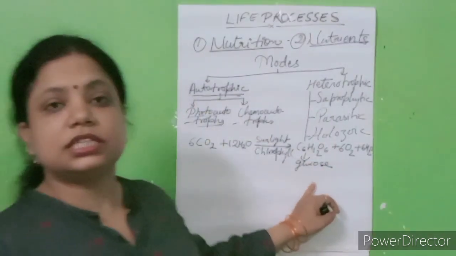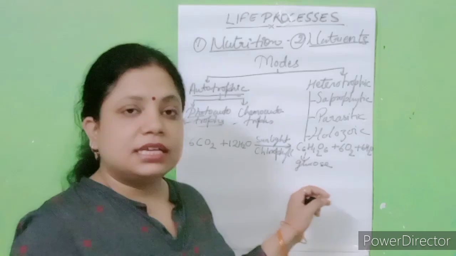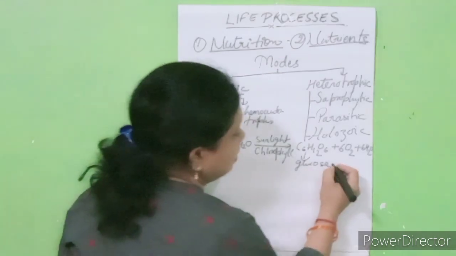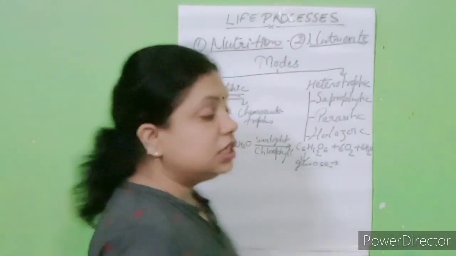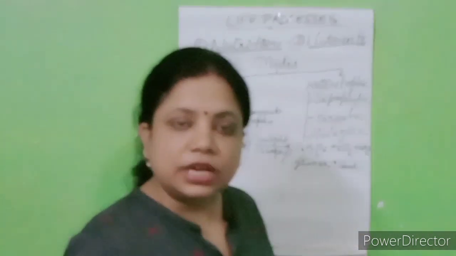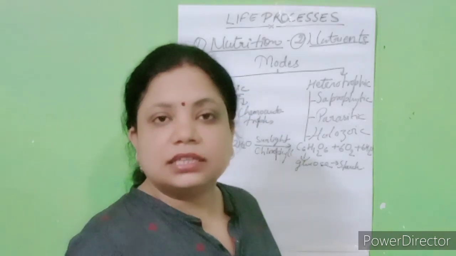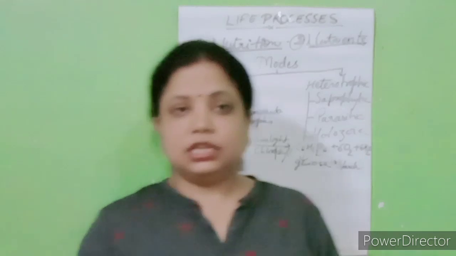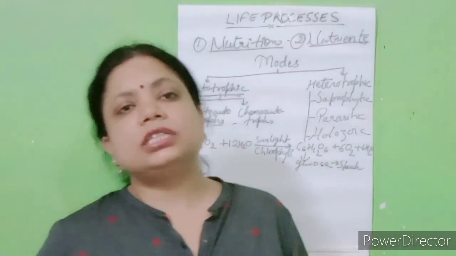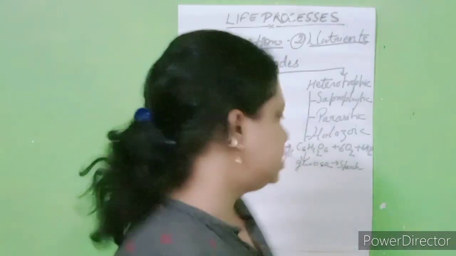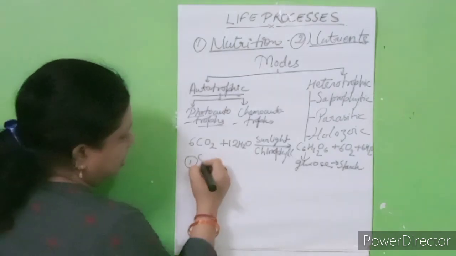This glucose, students, is stored by the plants. The extra glucose is stored in the form of starch, which we use, like in their fruits and in their leaves, where starch is present. Clear? So this is the photosynthesis equation. Now next, what are the raw materials essential for the photosynthesis reaction? The first is sunlight.